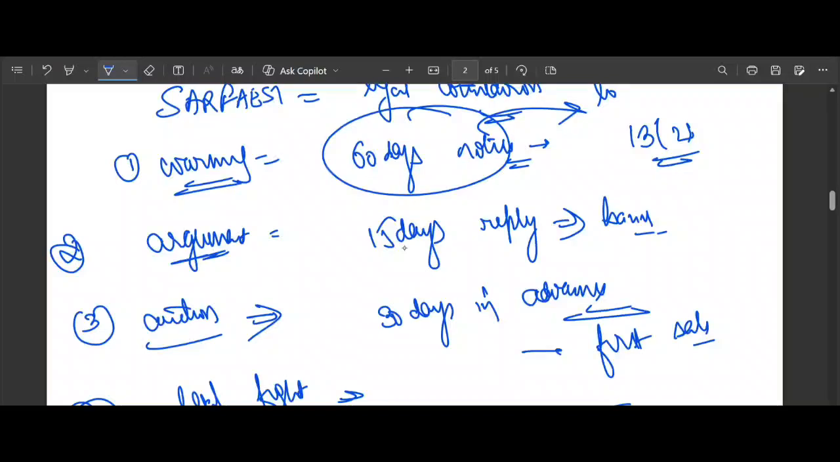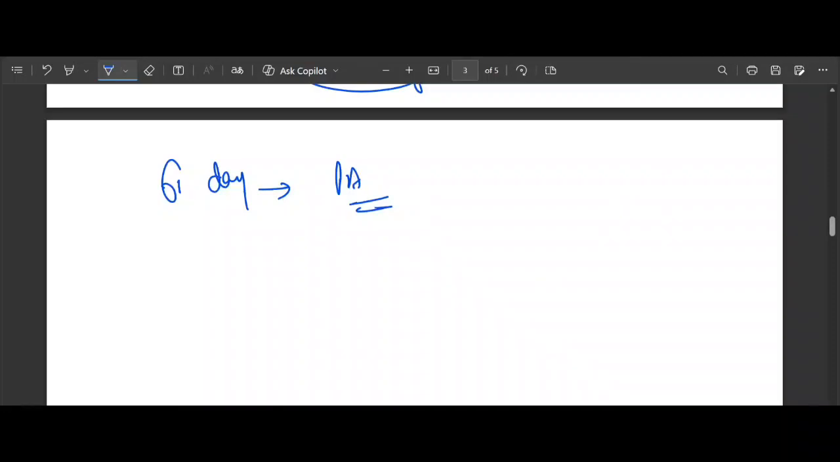60 days to pay, the longest time given for paying. Then 45 days to pray. Praying means filing an appeal at the DRT is like a prayer for help. Then comes 30 days to display, like public notice for auction. And 15 days to reply, which means the bank's response to objection. So 60 to pay, 45 to pray, 30 to display, 15 to reply.